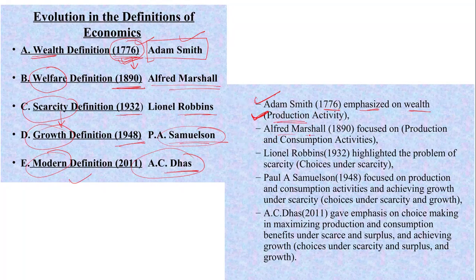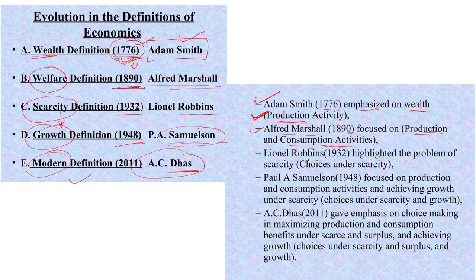When Alfred Marshall came, in 1819, he focused on production plus consumption. Adam Smith gave stress only on production, but Alfred Marshall said if you are only producing, what happens if there is a scarcity of consumption? If you produce a lot and consume less, there is an abundance and unnecessary wastage of resources. So Alfred Marshall gave stress to production plus consumption activity.